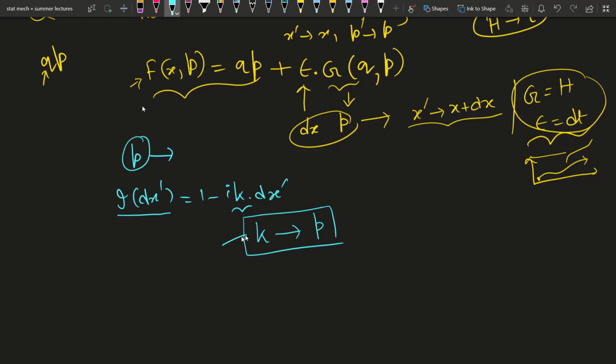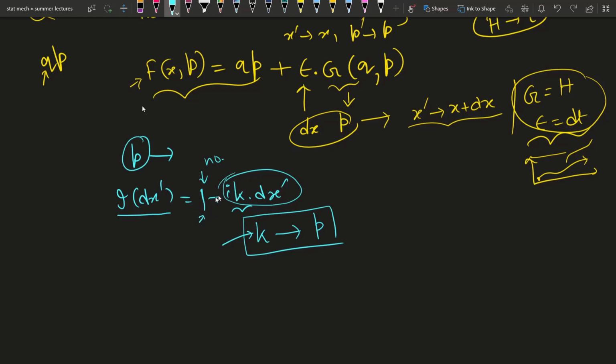But if you think from dimension analysis, then what will be the dimension of k? Now this part is subtracted from 1, which is a number. Anything subtracted from a quantity should have the same dimension as that quantity.